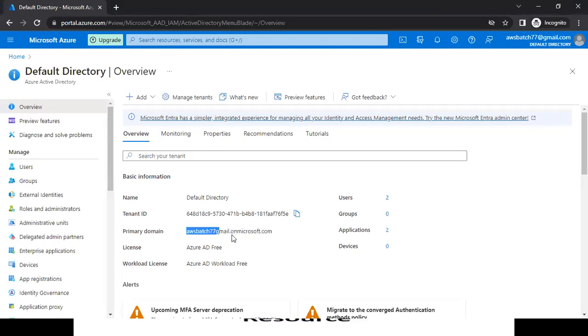Email ID dot on Microsoft.com. They are using it here to create our tenant. Now, what is the use of a tenant? A tenant is used whenever we want to create more users in our Azure account. Whenever we want to create more users in our Azure account, at that time this tenant is required.